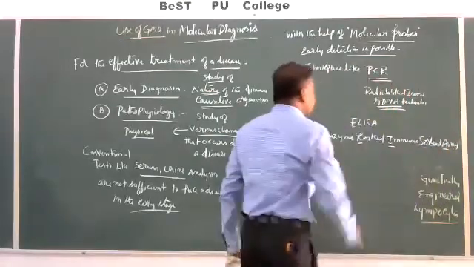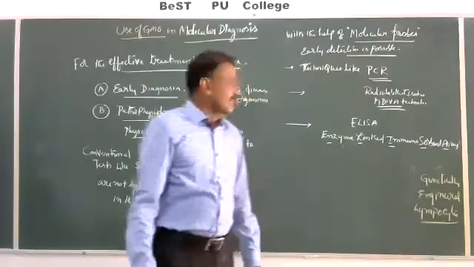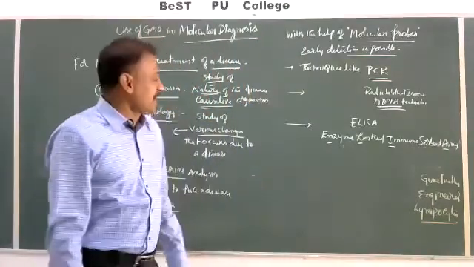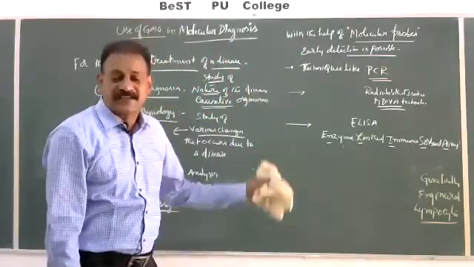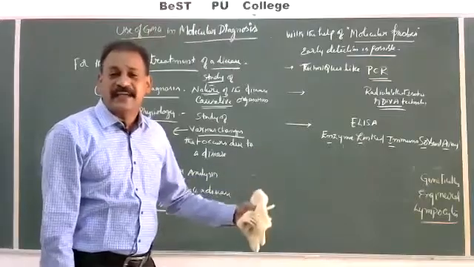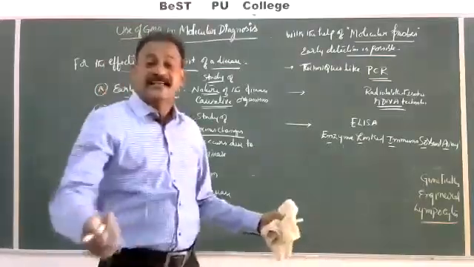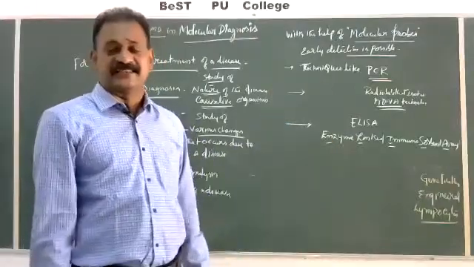Various techniques like recombinant DNA technology, polymerase chain reactions, ELISA, with which we are able to identify or diagnose a disease in its early conditions.